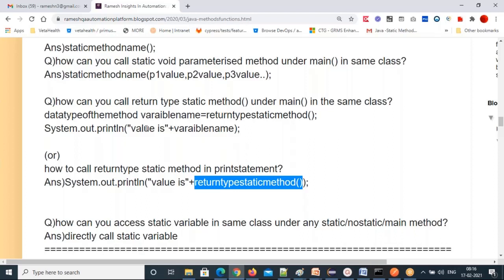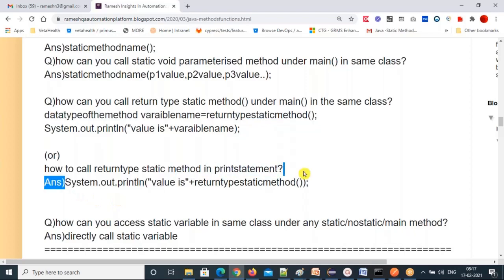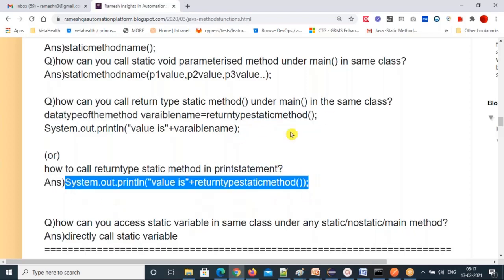Because in Selenium we have return type methods, we have void methods, we have both categories. Then how to call void methods, how to call return type methods, very clearly given here. So this is how you can apply these rules. All these are very, very clear formulas given.